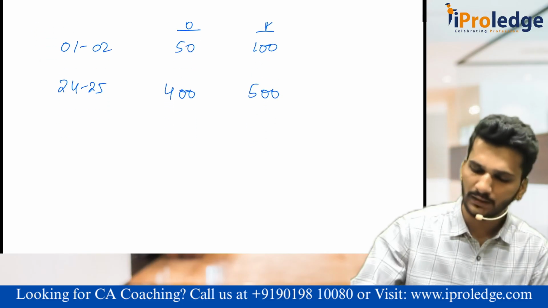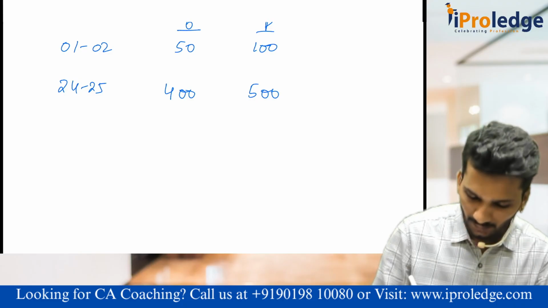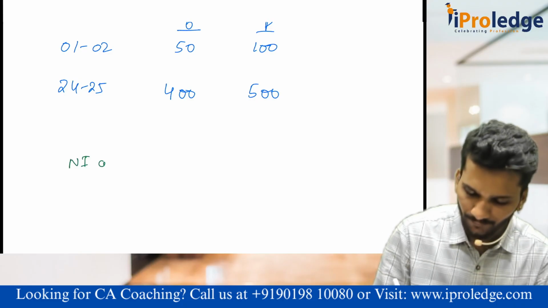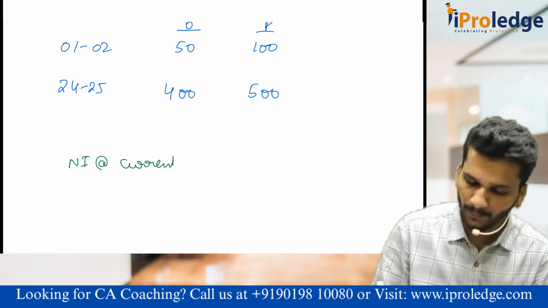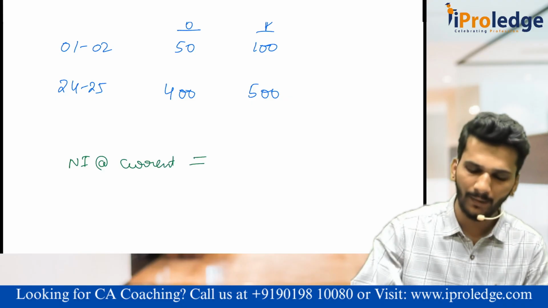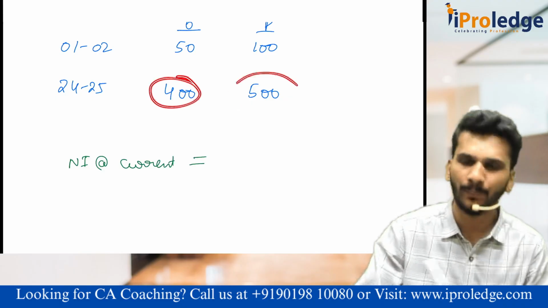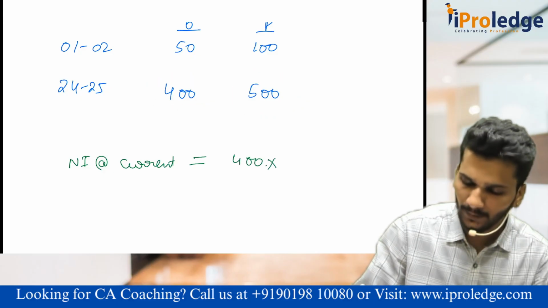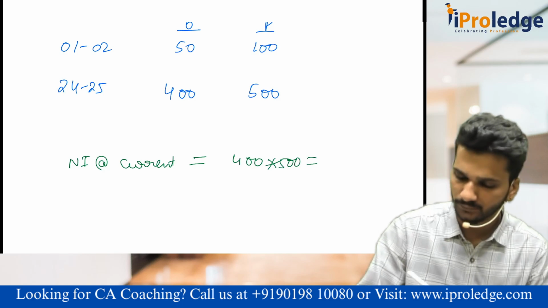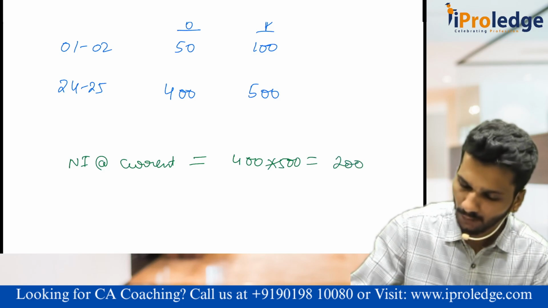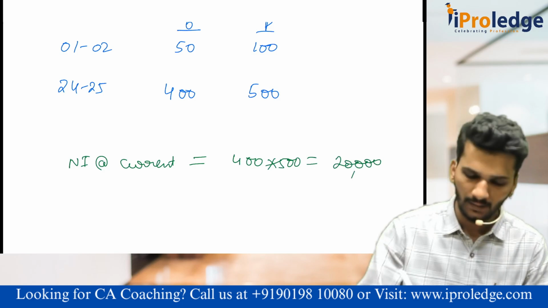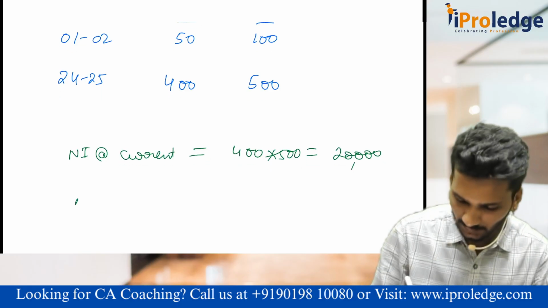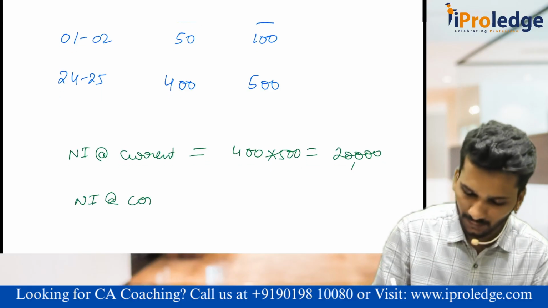Sir, can you compute the national income at current prices? Yes, sir. National income at current price: when I say current price, we multiply the current year output with the current year prices. That is 400 multiplied by 500, which is equal to 20,000.